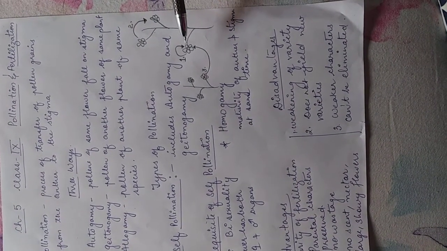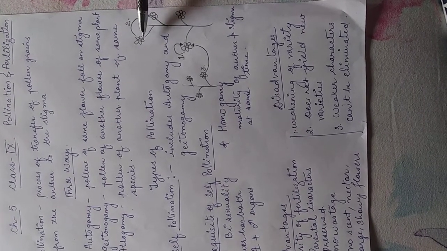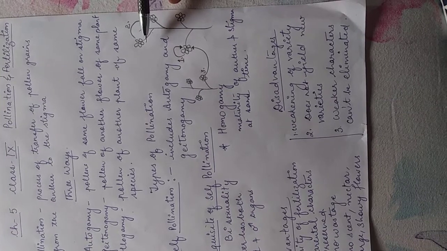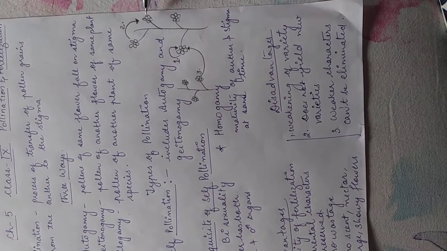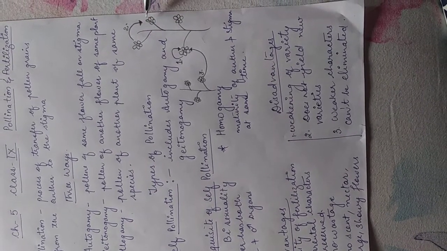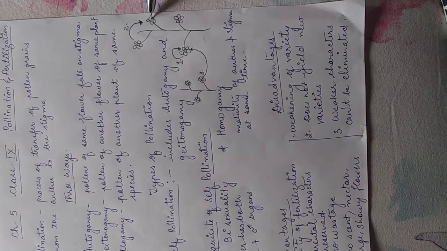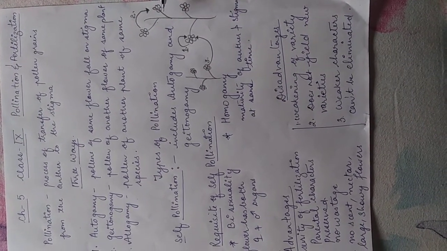Geitonogamy is the process in which pollens of the same plant, the flower which is present on this plant, now the same plant but a different flower. So pollens from this flower go to the stigma of the flower which is present on the same plant. This process is known as geitonogamy.